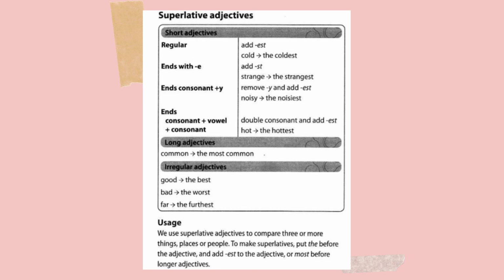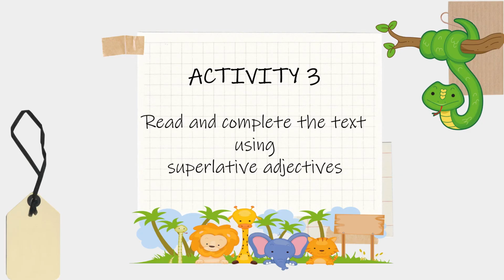So here is the table showing the rule on how to form superlative adjectives. Okay, so in activity 3, you are going to read the text about Canada and complete the text using superlative adjectives.